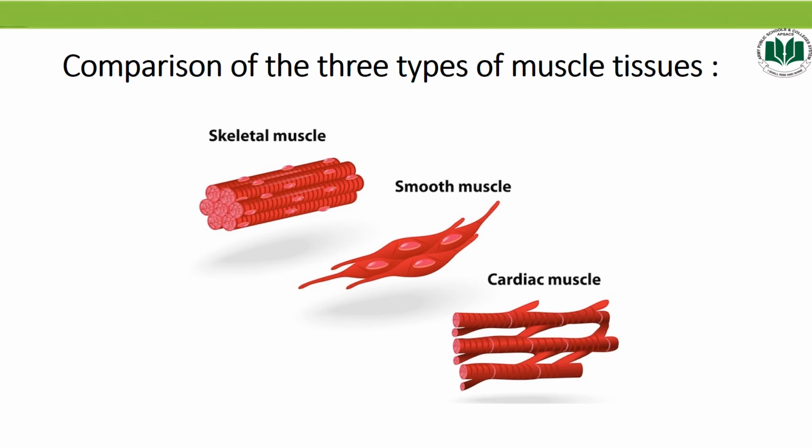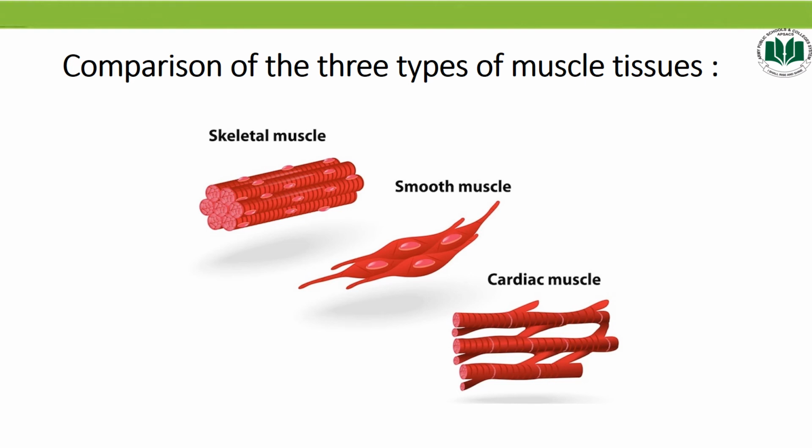Okay, let's compare the 3 types of muscles tissues. Number 1, cardiac and skeletal muscles both are striated in appearance, while smooth muscle is unstriated. Number 2, smooth and skeletal muscles both are spindle in shape, while cardiac muscle is branched in shape, as you see in the diagram. Number 3, smooth and cardiac muscles are uninucleated, while skeletal muscles are binucleated or polynucleated.